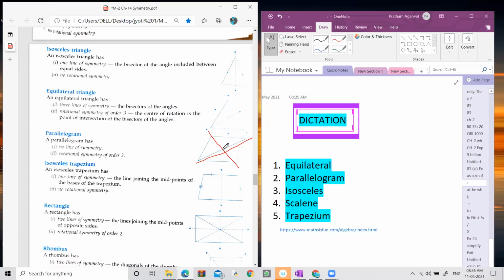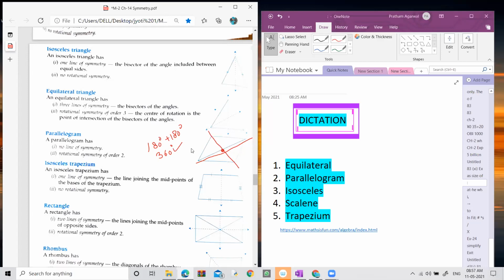But when you rotate it around the center, it looks like before, as in the starting position, at 180 degrees and 360 degrees. When you rotate it 180 degrees, it looks as it did in the starting position. And when you rotate it through one more 180 degrees, which means 360 degrees, again it looks as before, as in the starting position.